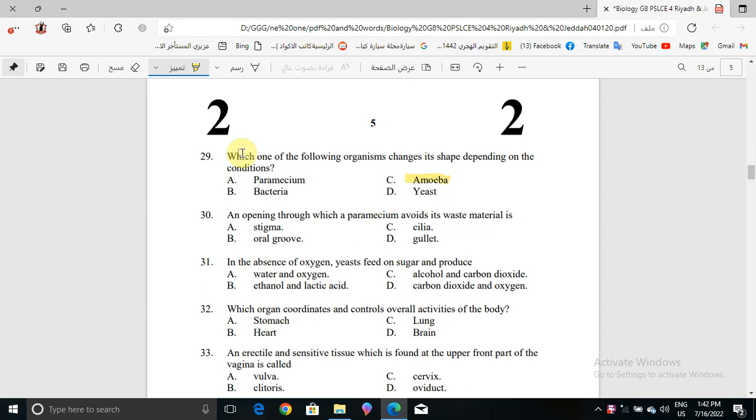Now question number 30. An opening through which a paramecium avoids its waste material is what? It is the oral groove.